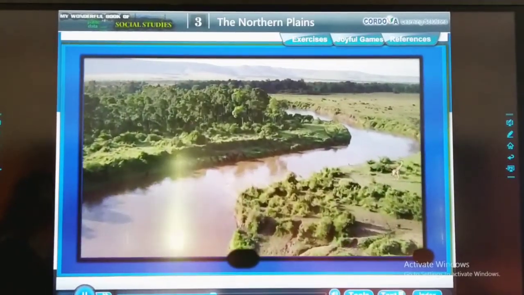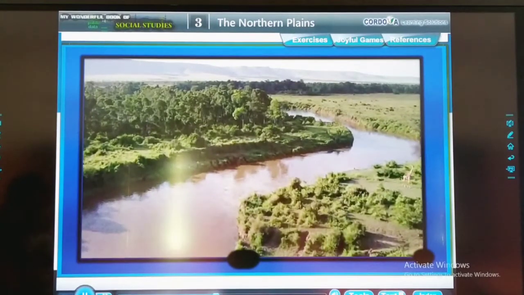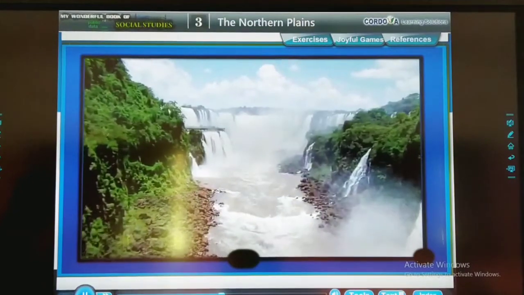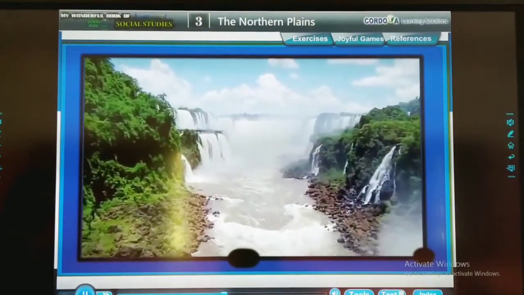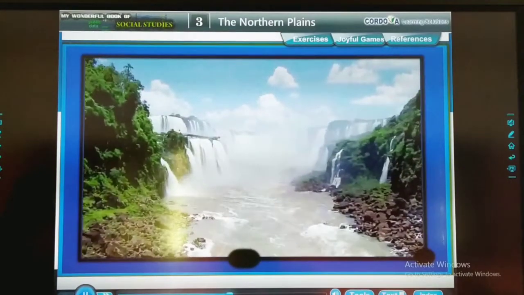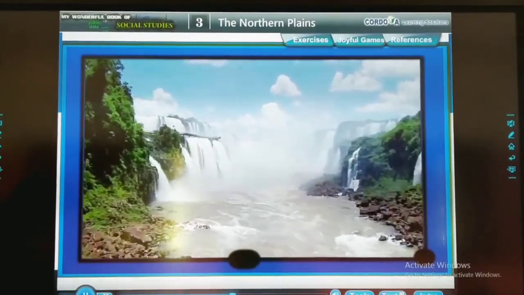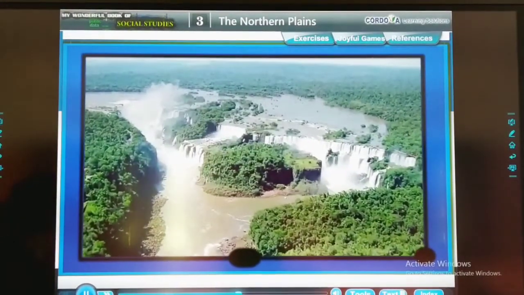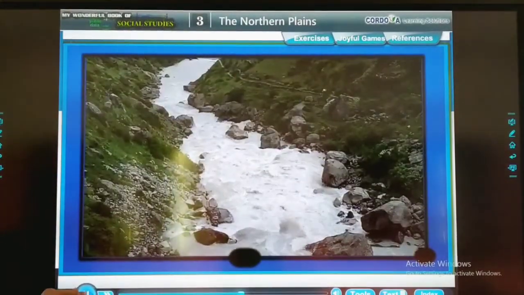The area that gets watered by a river and its tributaries is called its basin. A tributary is a small river that joins a large river. Satluj, Ganga and Brahmaputra are the important rivers that drain the northern plains and make the area fertile.